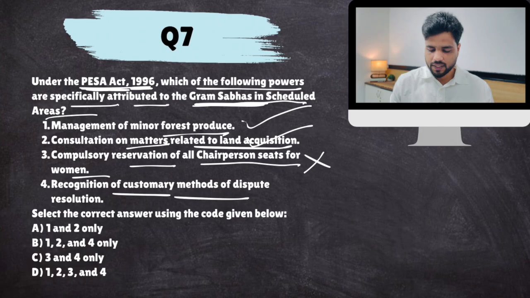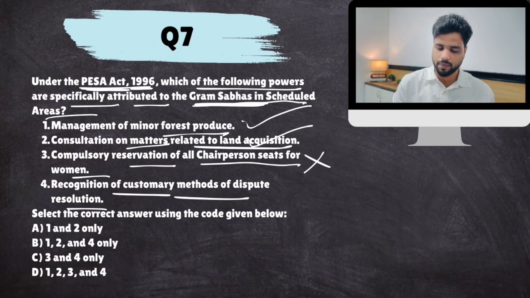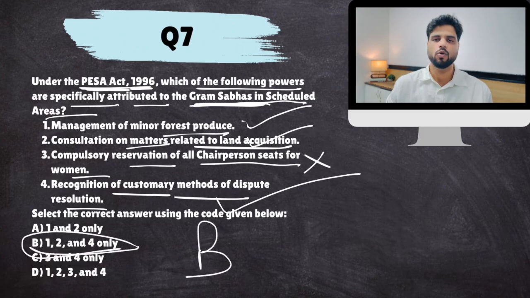Recognition of customary methods of dispute resolution. Look, tribals have their own customs with respect to dispute resolution. That would be honored, and gram sabhas would handle that. Okay, so 1, 2 and 4.